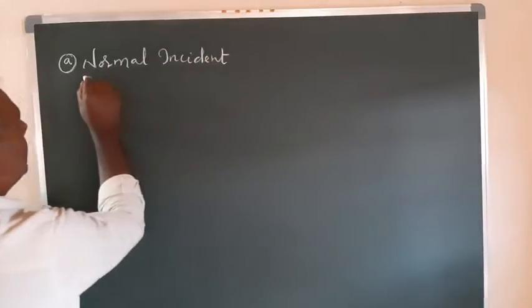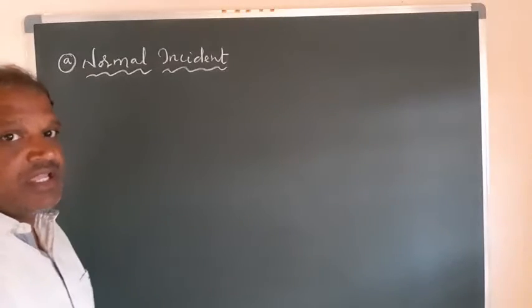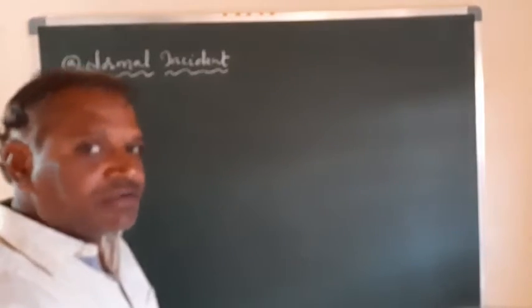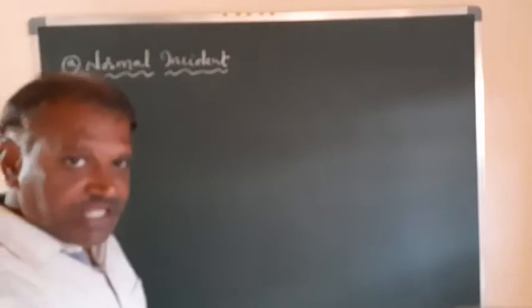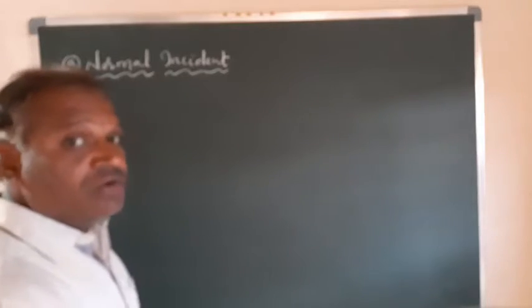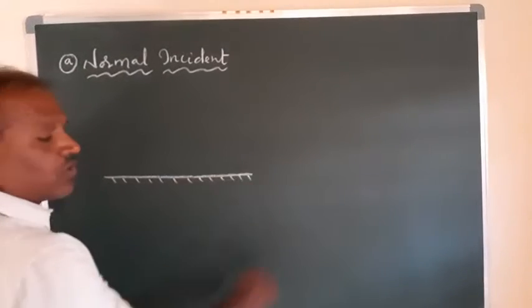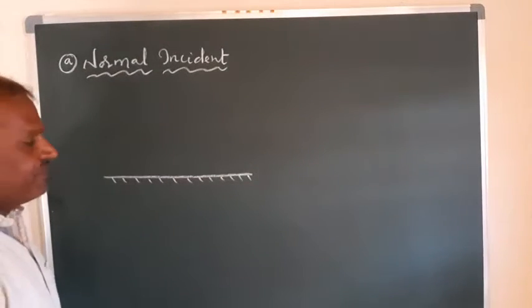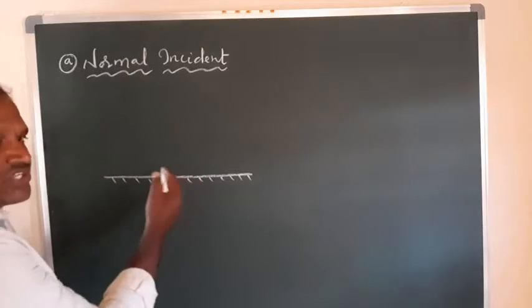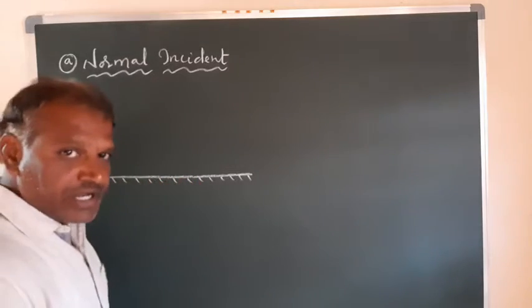When you are making the ray incident, normal means perpendicular. When you send a ray of light perpendicular to the surface, and we are taking a plane surface, how will the reflected ray come? See here. This is a plane surface, or you can say a plane mirror. One side is coated or silvered and polished so that it reflects the light ray.